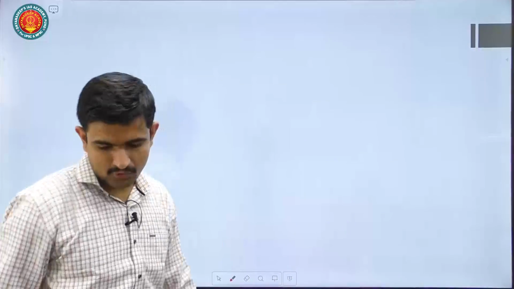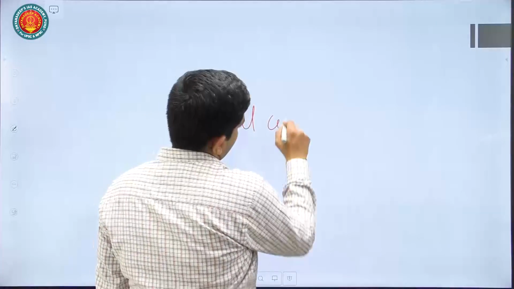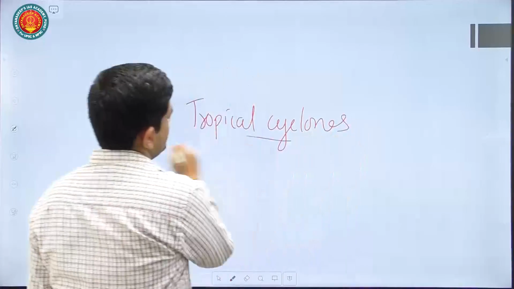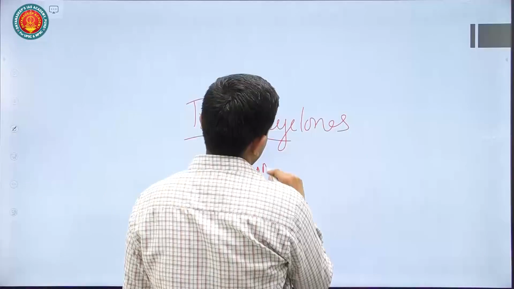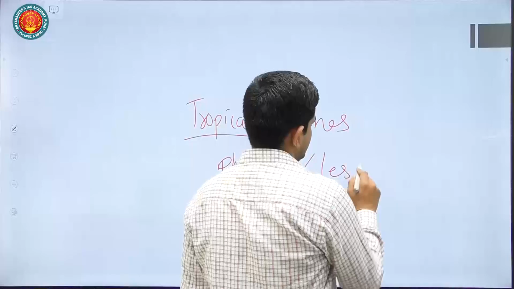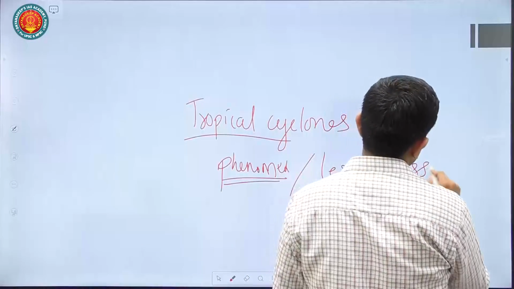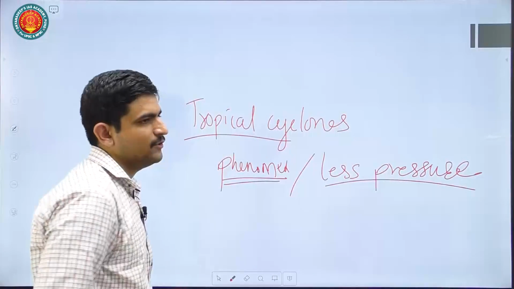Let us come to question number 13. It asks what you understand by tropical cyclones, and to elaborate how tropical cyclones differ from temperate cyclones. First, what are tropical cyclones? You can directly mention that a tropical cyclone is a weather phenomenon, considered a natural disaster, formed because of a low pressure system that is developed in the environment. You can mention that as an introduction.